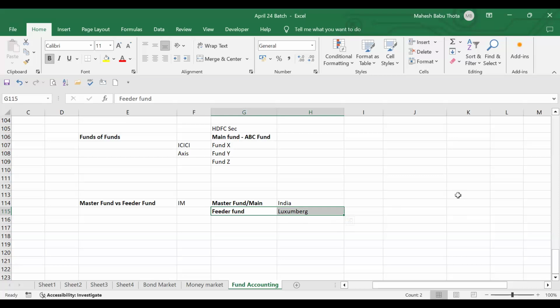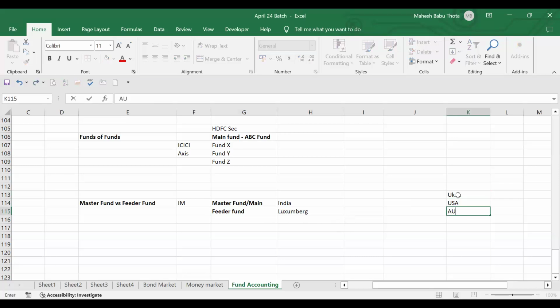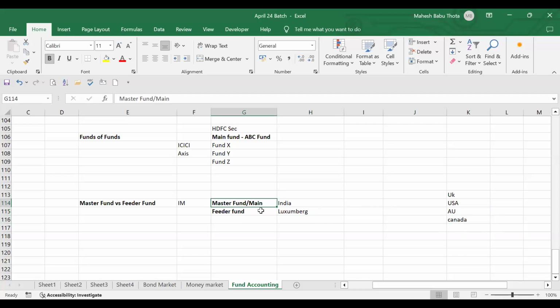All international investors, people from the UK and USA and from different parts like Australia and Canada, will come and invest into this feeder fund. Feeder fund is nothing but money collected from different investors. I have clients and investors from different parts of the world, so I'll collect all these international investors' money into the feeder fund. The feeder fund will transfer the money to the main fund, the master fund. That is the purpose of having a feeder fund, guys.